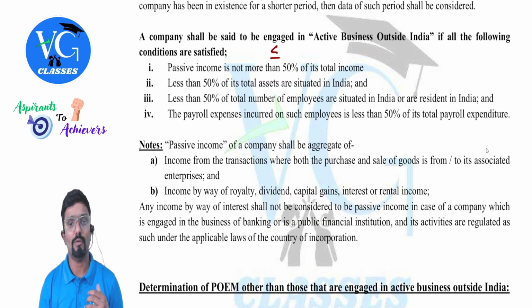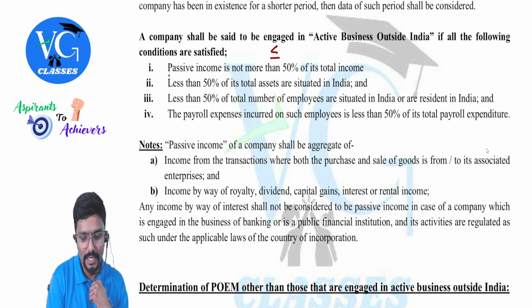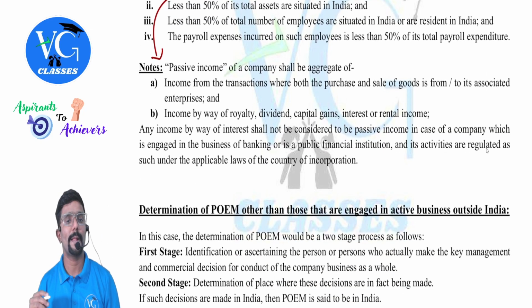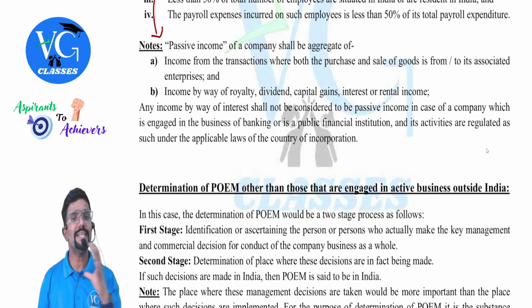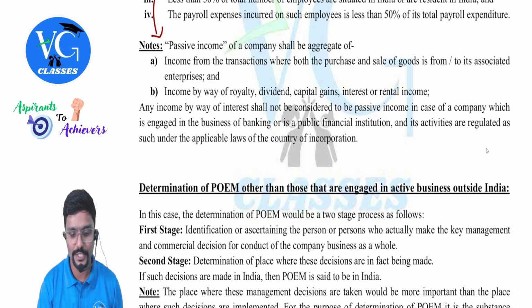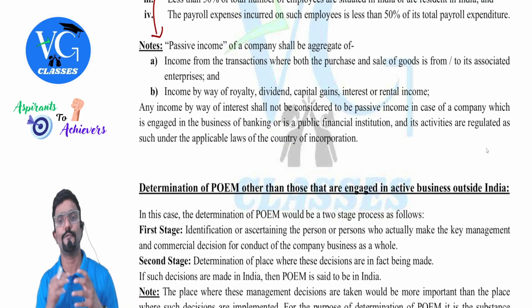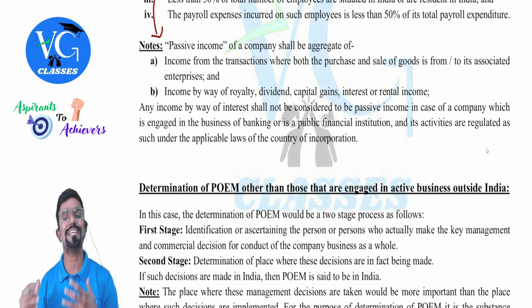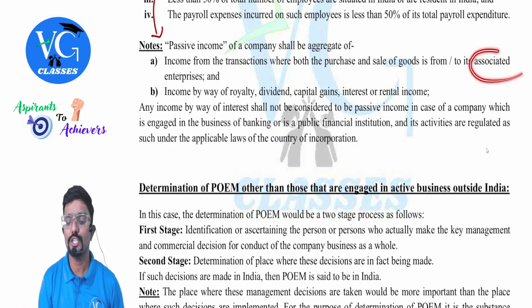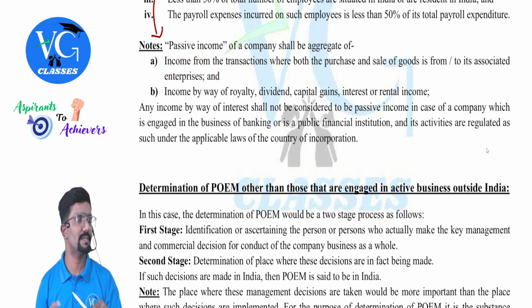Okay, sir. Now, what is passive income? What is passive income is given in the notes, guys. Passive income of a company shall be the aggregate of, first thing, income from a transaction where both purchase as well as sale of goods is from or to its associated enterprise. Guys, what is an associated enterprise is not covered in your syllabus, but let me put it in simple words.